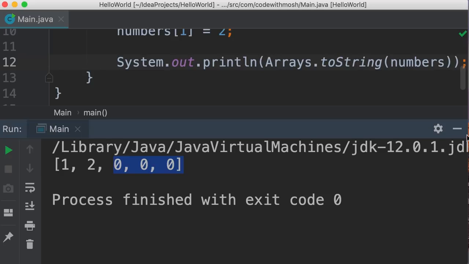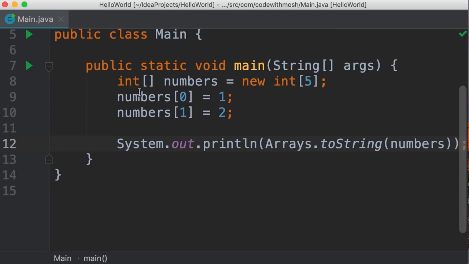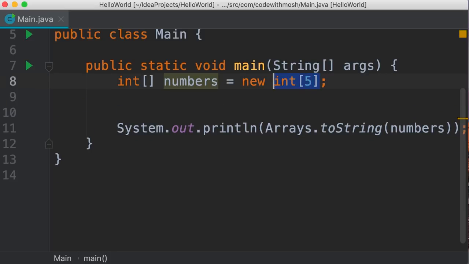Okay. Now, this syntax for creating and initializing an array is a little bit tedious and it's an older syntax. There is a newer way to initialize an array if we know the items ahead of time, like in this case. So I'm going to remove these two lines. I'm also going to remove the new operator. Here we use curly braces, and inside these braces, we add all the items in this array. Let's say 2, 3, 5, 1, and 4.